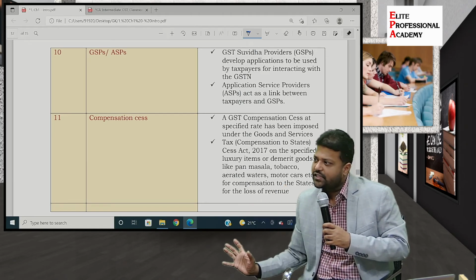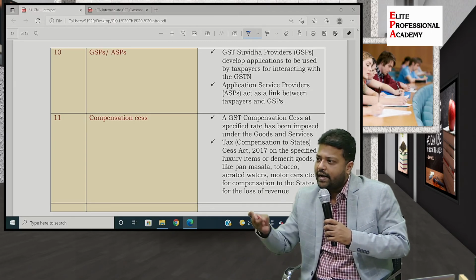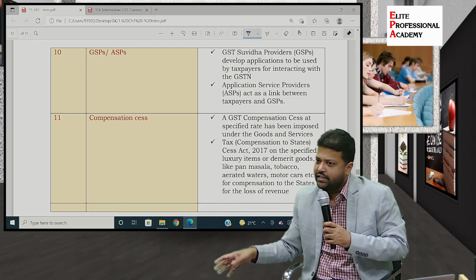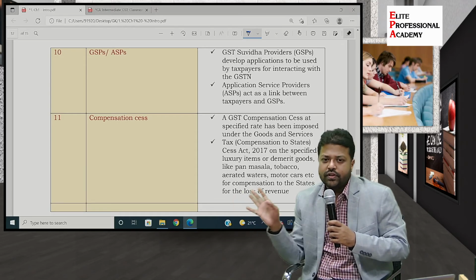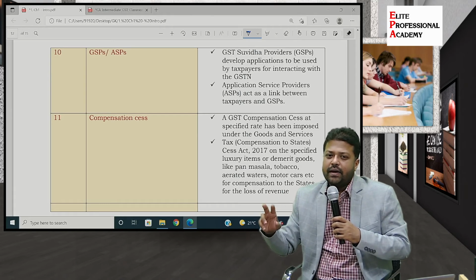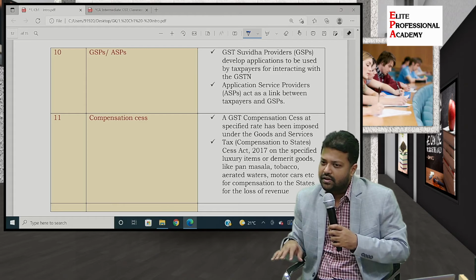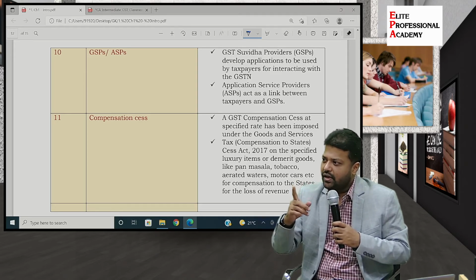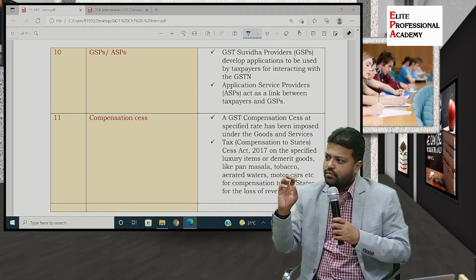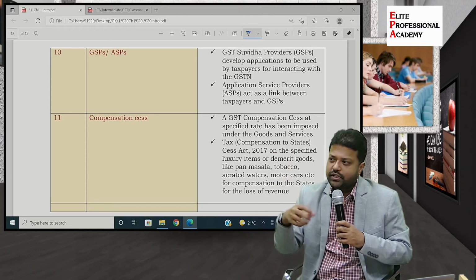And also ASPs are there, that is application service providers, means we have softwares like Winman, TaxGenie, ClearTax, Digitax, etc. Numerous softwares are there through which we do the compliance, so that every time we want to log into the GST network, we need not put login ID and password. Software takes you to that, and you can also file it through ASPs or GSPs.